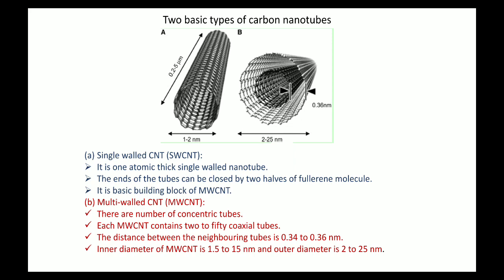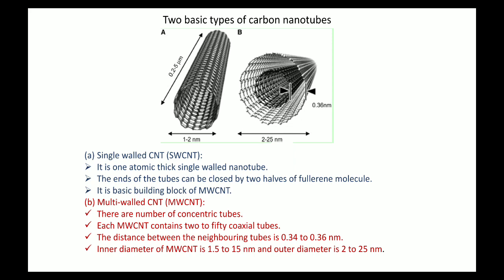MWCNT is made with multiple single walled carbon nanotubes. When single walled carbon nanotubes arrange themselves upon each other, one carbon nanotube is inside, another is outside it, one more is outside that, and this is the formation of MWCNT.